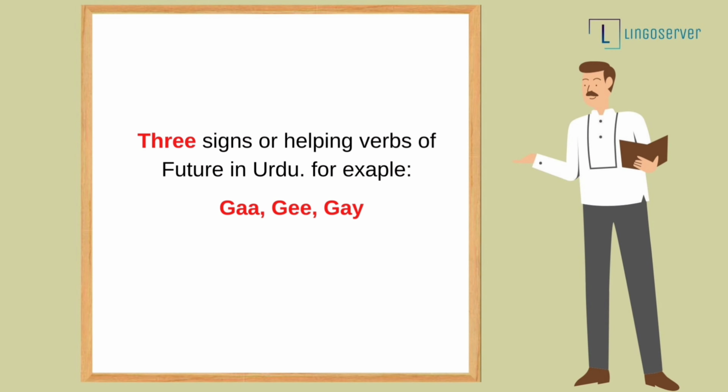We also learned that there are three signs or helping verbs of future in Urdu language, and they are ga, gi, ge.